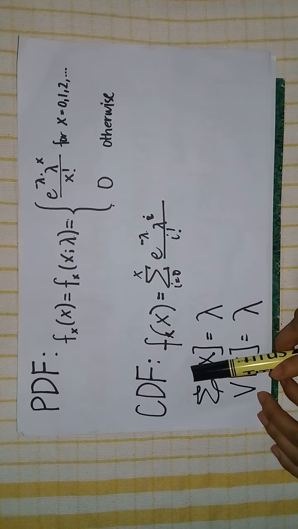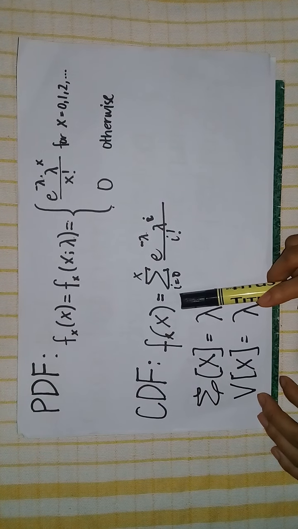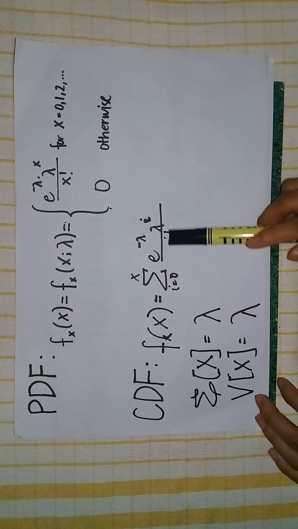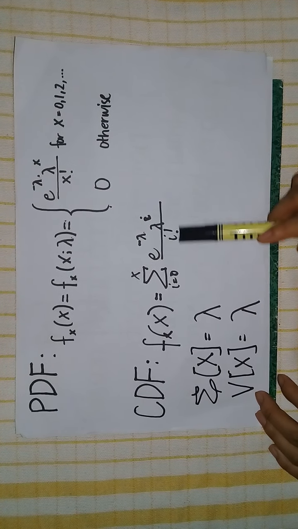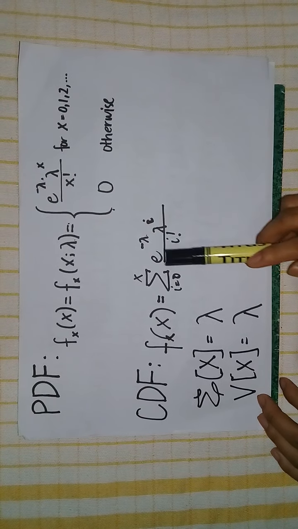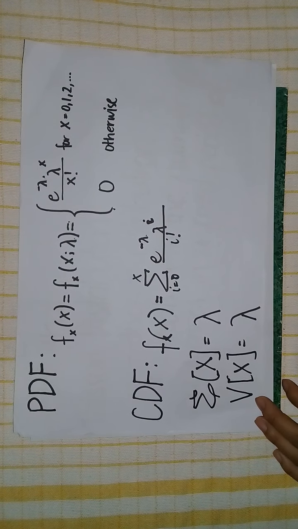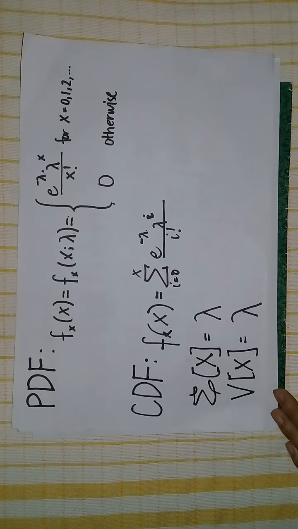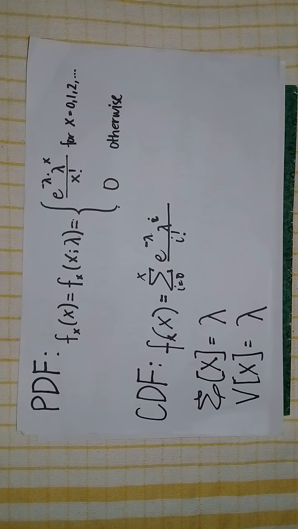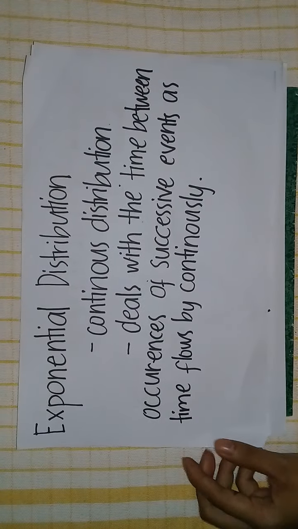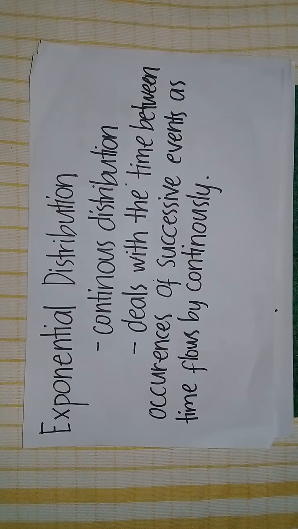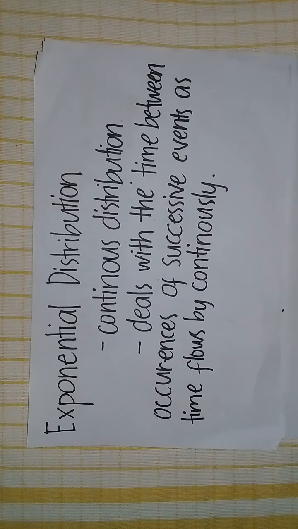And its CDF is equal to F of x equal to the summation of e to the negative lambda, lambda to the i, all over i factorial, where i starts from 0 up to x. The Poisson distribution's mean and variance are both equal to lambda. On the other hand, the exponential distribution is a continuous distribution. When we say continuous distribution, the random variable can take on any value.